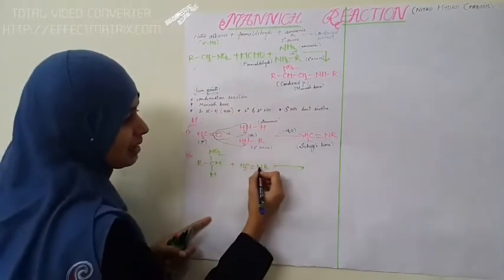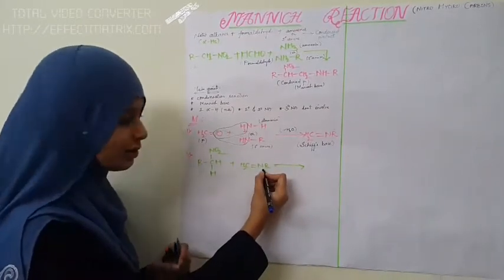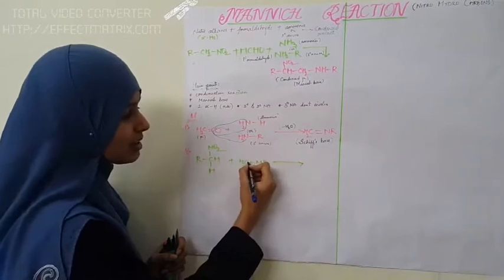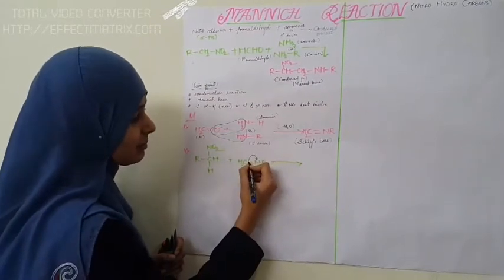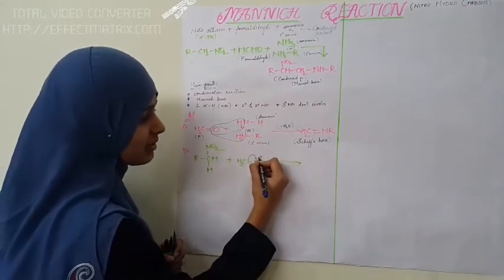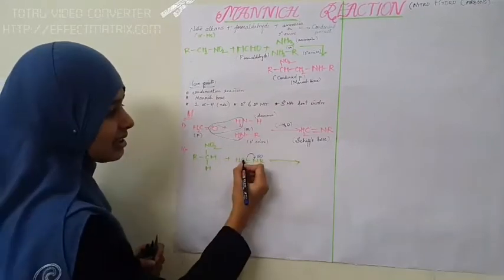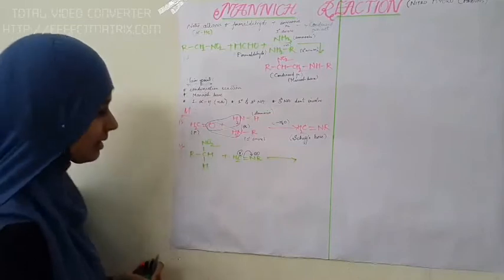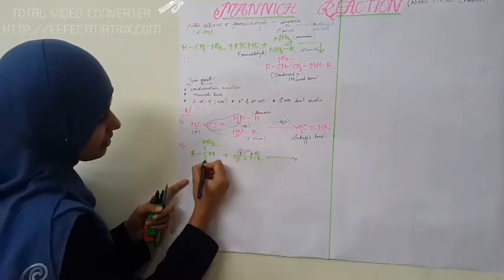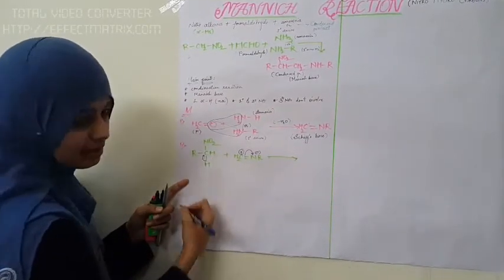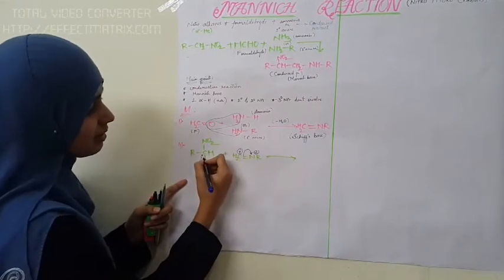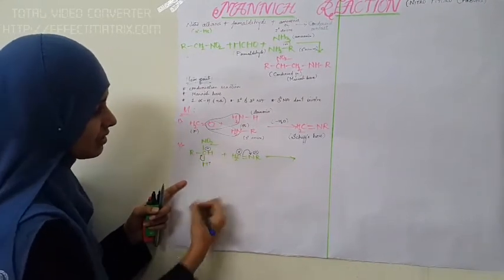Here, as this nitrogen is more electronegative than this carbon, it attracts the pi bonded electrons of this carbon towards itself, and hence it gets a negative charge. As a result, as this carbon lost electrons, it gets a positive charge. Similarly, here this hydrogen donates its electrons to this carbon and gets a positive charge. Now this carbon, as it gained electrons, gets a negative charge.